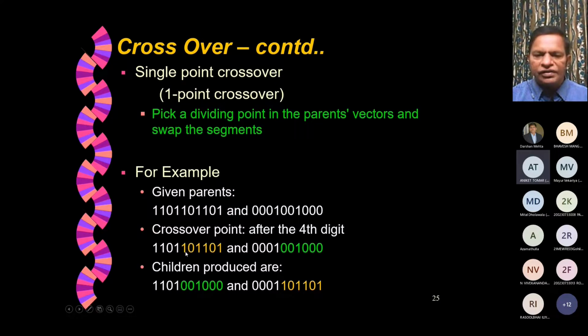So you see, this is a portion that is there after the fourth digit, and this is a portion that is there after the fourth digit for each of these parent strings. So this green portion comes here and the yellow portion goes here. So these are the two offspring produced. This is one offspring and this is another offspring. Compare this with the two parents. They're completely different. Only this portion is common, but this portion is completely different. So that might result in a different combination than the combination that we have considered here, or the combination that we have considered here. So that's how single point crossover works.